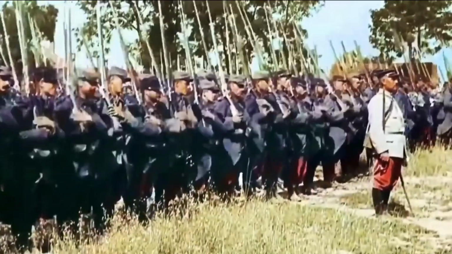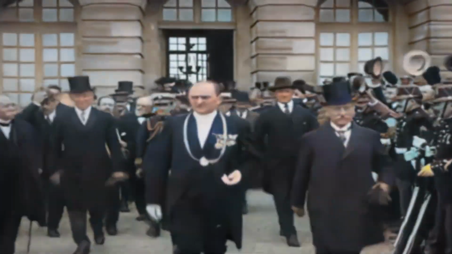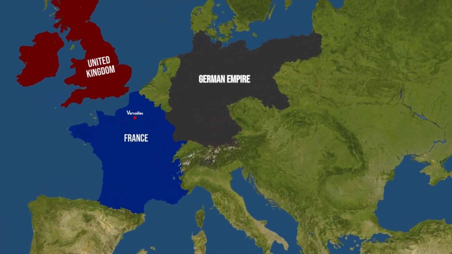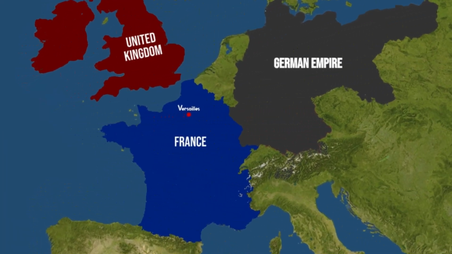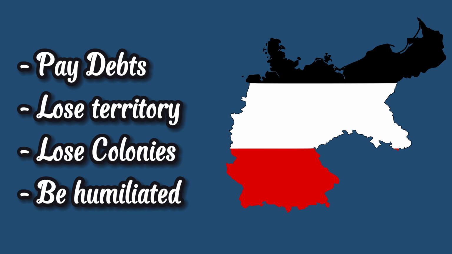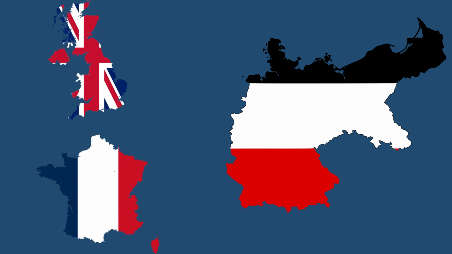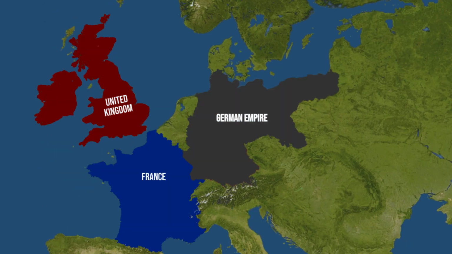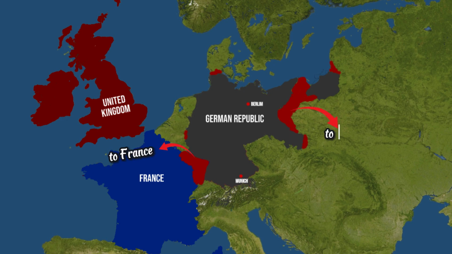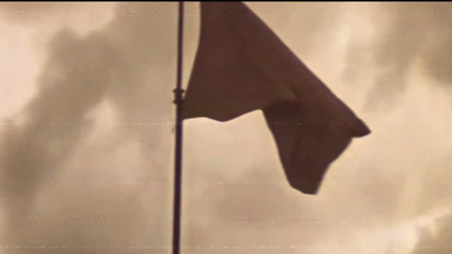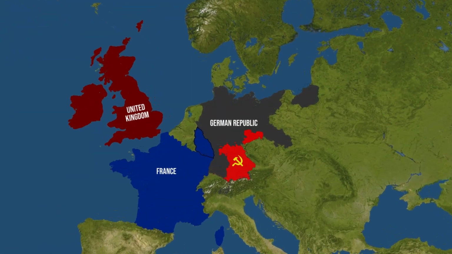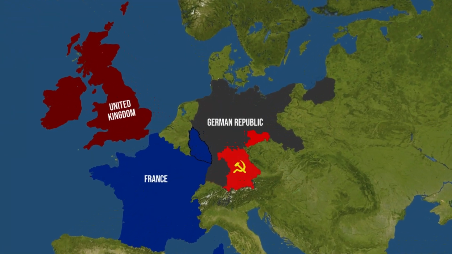After Germany's defeat in the First World War, things changed drastically. Germany was forced to sign the Treaty of Versailles, which said that Germany was most to blame for the war, and forced her to pay high debts and reparations to the victorious countries, in addition to having lost all of its colonies and several territories in Europe. And the final result of this treaty was total disaster for Germany, which entered political and economic chaos with hyperinflation and several communist and nationalist revolts in its territory.